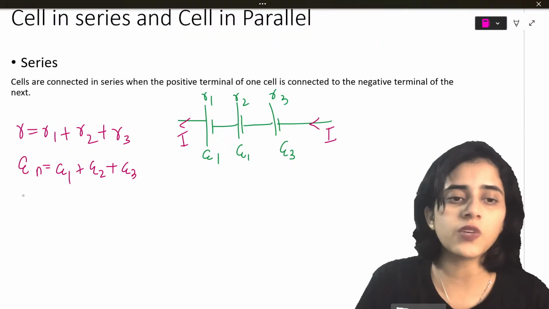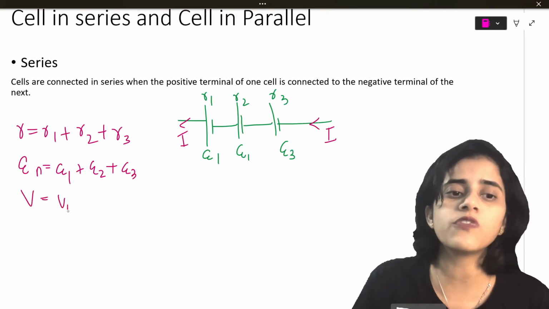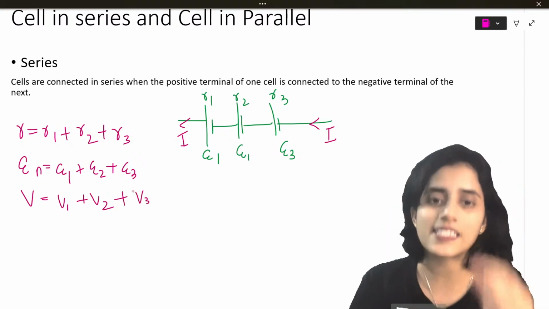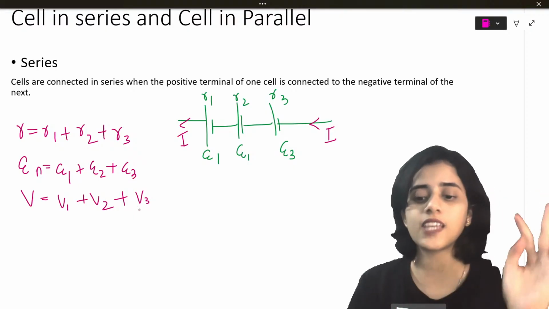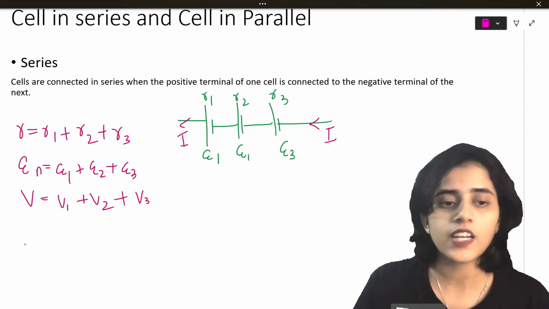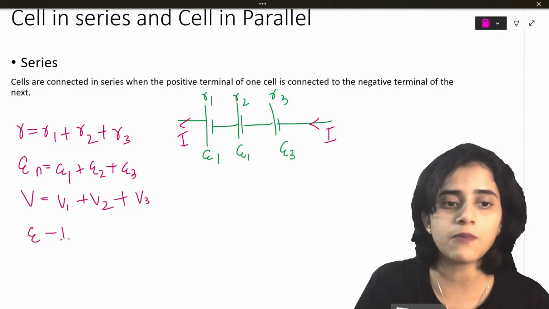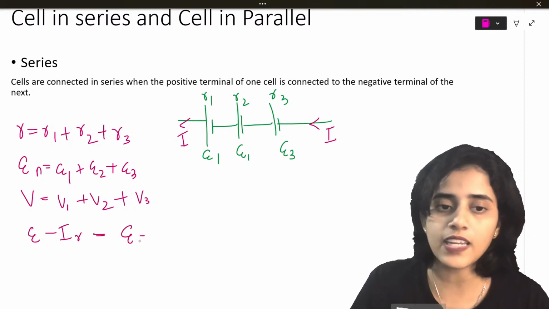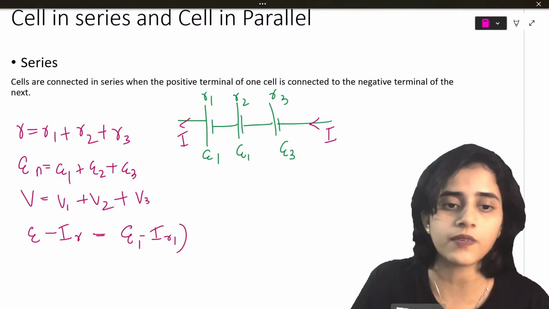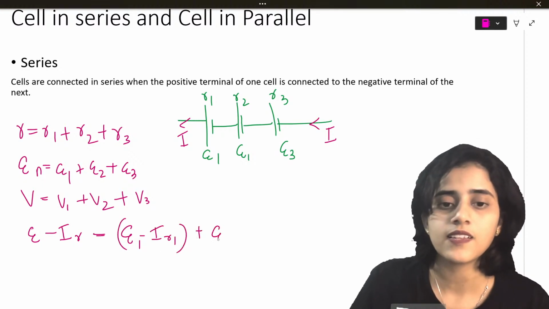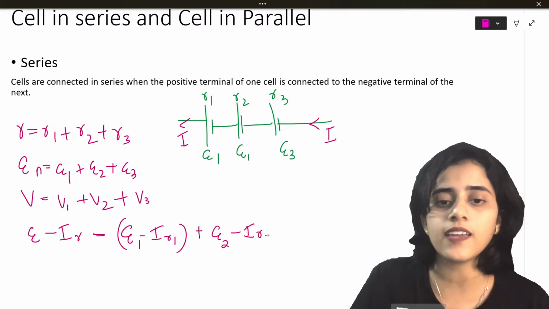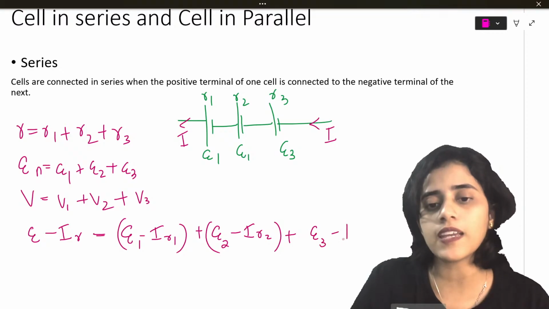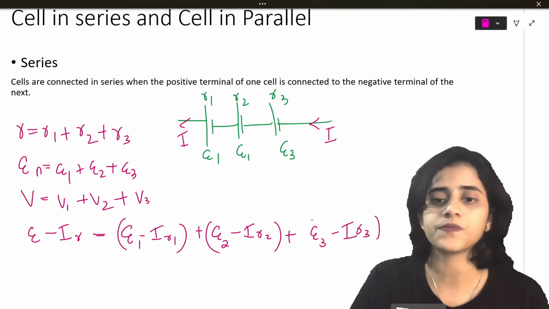Now total potential will be what? V will be equal to V1 plus V2 plus V3. This thing I've already taught you so many times. In series circuits, only current is same, voltage is different. Now we know the formula. What is the formula? E minus IR is equal to E1 minus IR1 plus E2 minus IR2 plus E3 minus IR3.